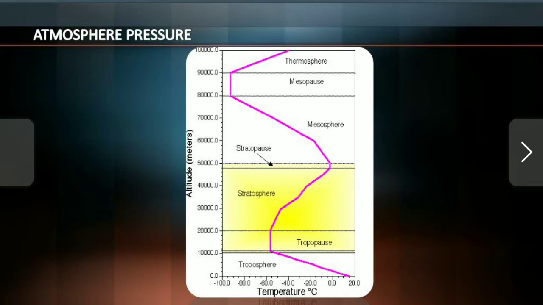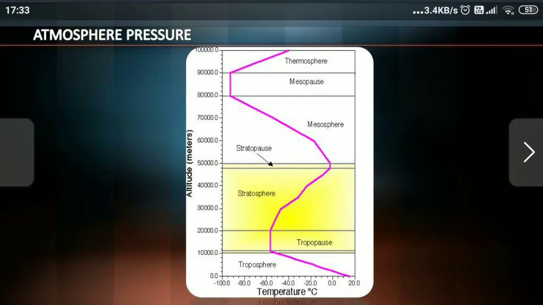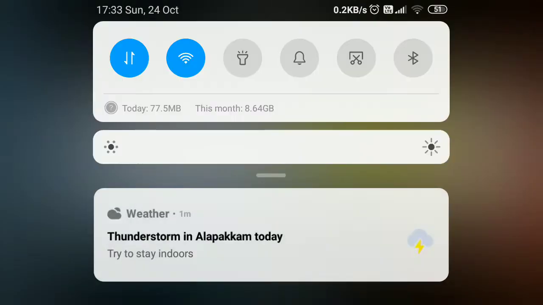The exosphere is very high, 90,000 degrees above the earth, which covers satellites. Yes, let me show that picture.